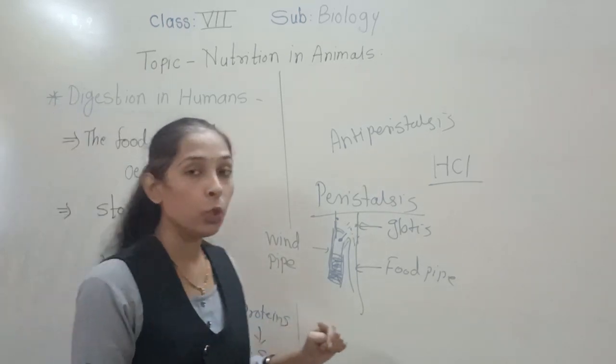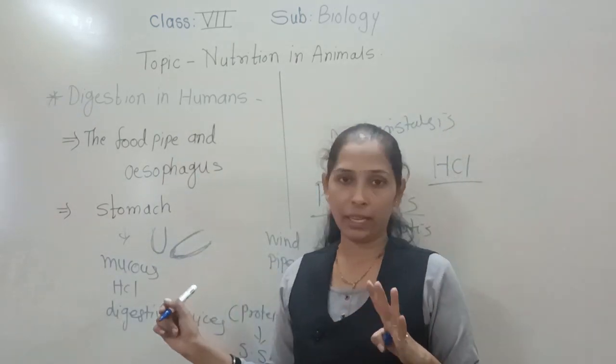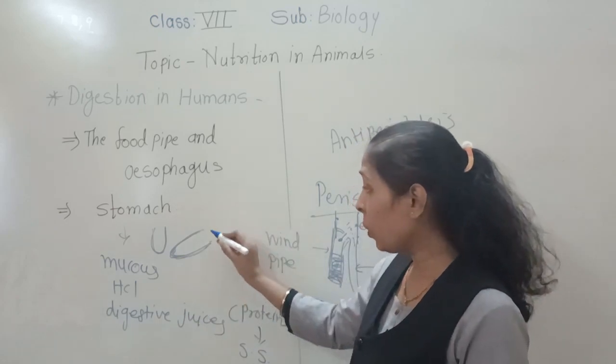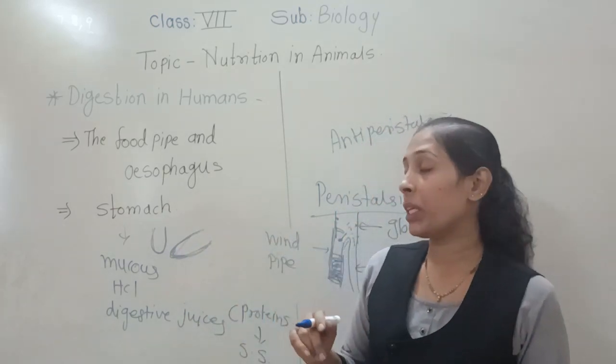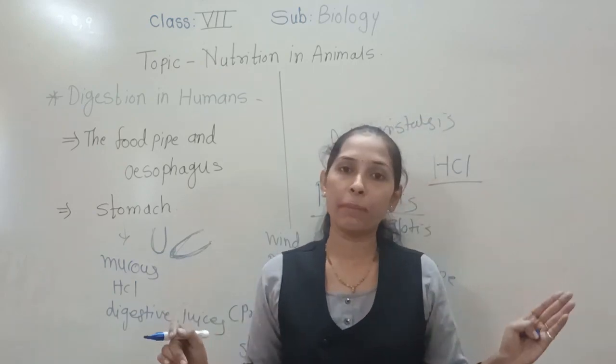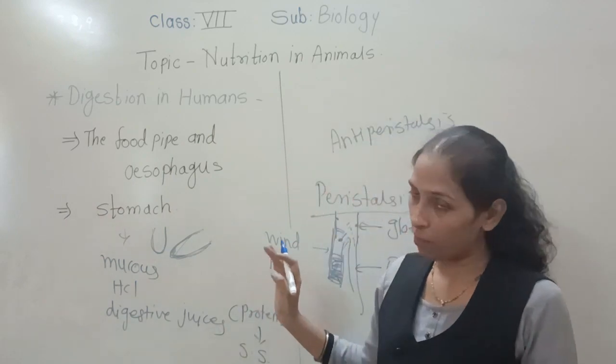Okay. So the stomach has a U-shaped, flattened shape. Its walls are very thick, and it is also the widest part of the alimentary canal. Okay, so this is all about the stomach.